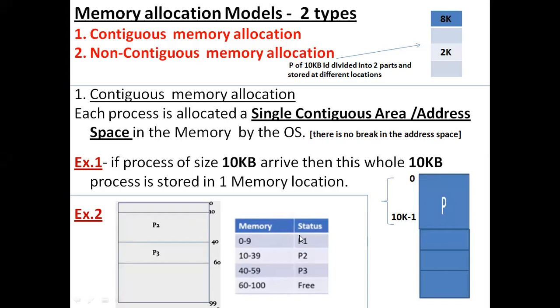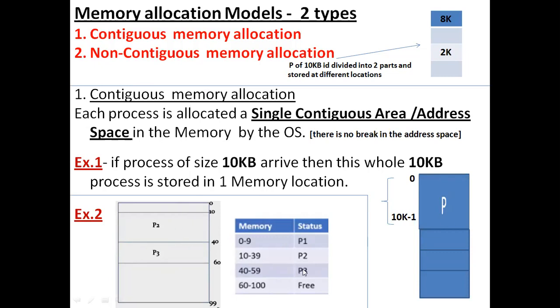And if a second process P2 arrives, of size 30 KB, then again, from 10 to 40, all the address space, all the locations having addresses 10 to 40, will be reserved for the single process P2. Hence P2 will get this whole memory block having a sequence of address space and memory locations. So the bottom line is that for each individual process, in continuous memory allocation, the locations will be continuous in nature.